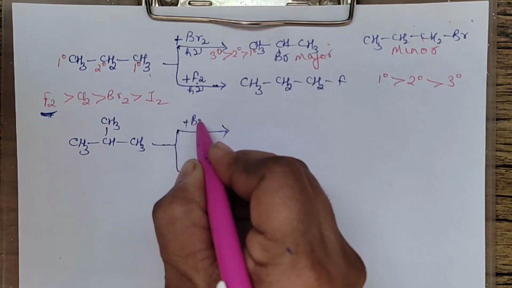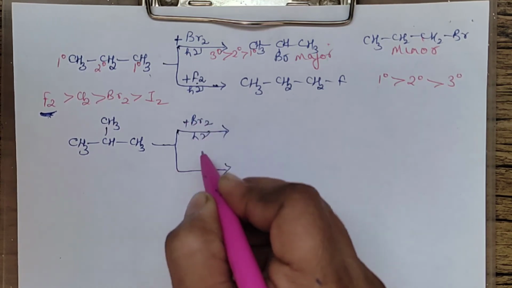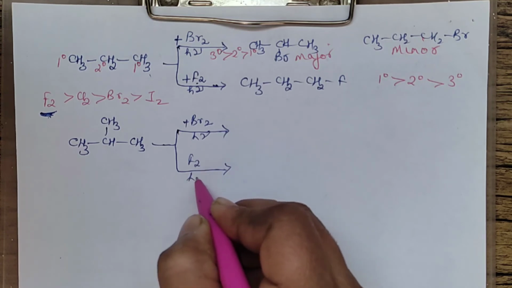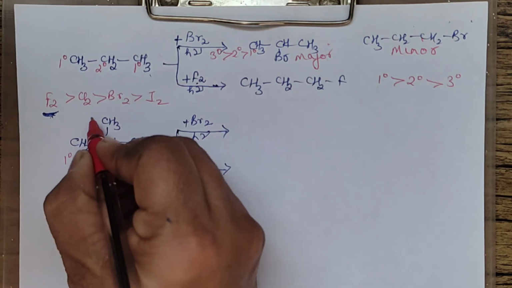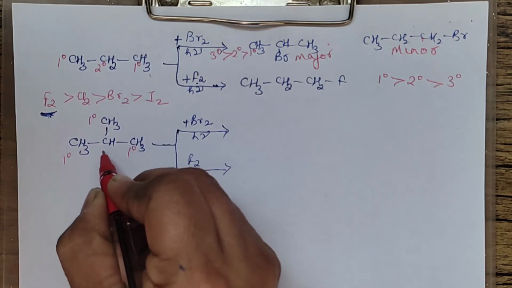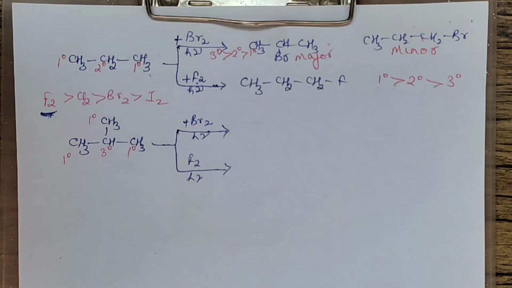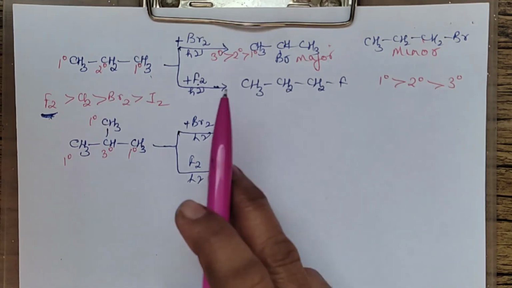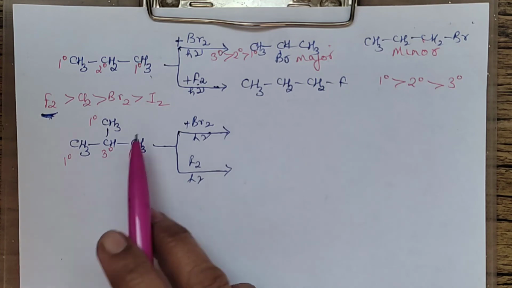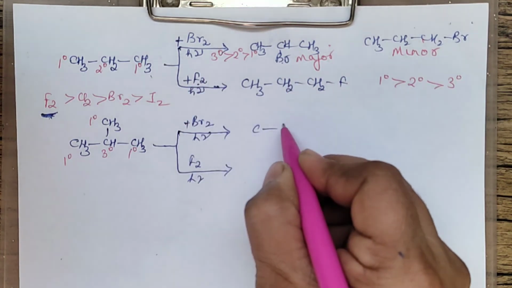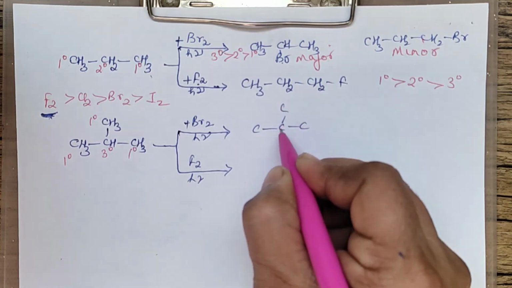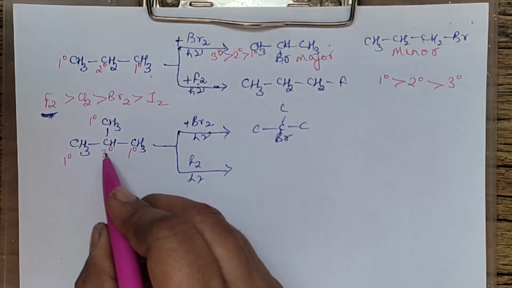Suppose you treat this with bromine or with fluorine, then what will happen? In this particular alkane, there are again 2 types of carbon atoms: 1 degree, 1 degree, 1 degree, and this is 3 degree. So with bromine, undoubtedly the more stable one will be 3 degree. Here there was no 3 degree, so 2 degree was preferred. So it will prefer attacking the 3 degree carbon atom, that is this one.